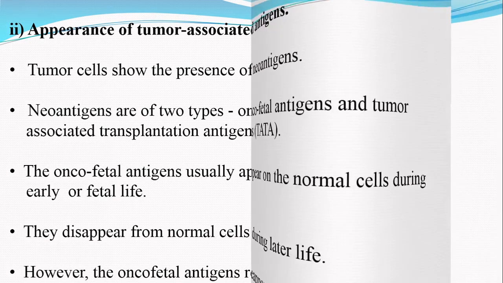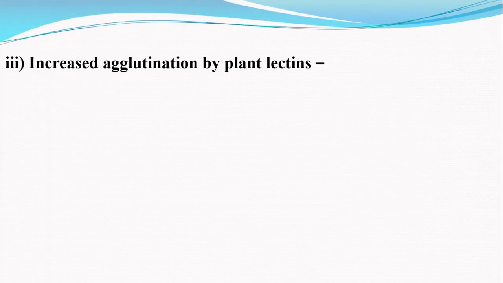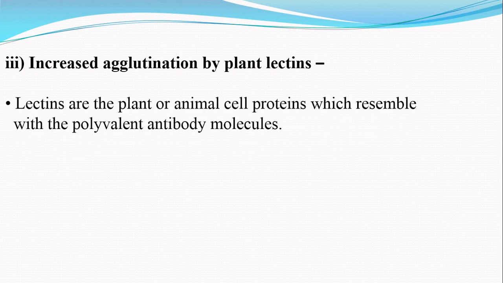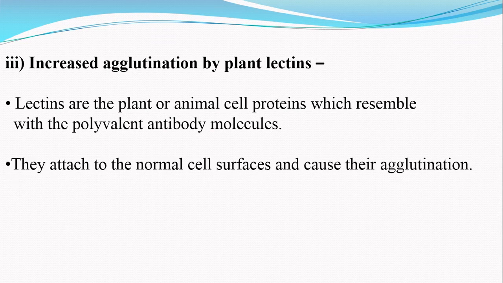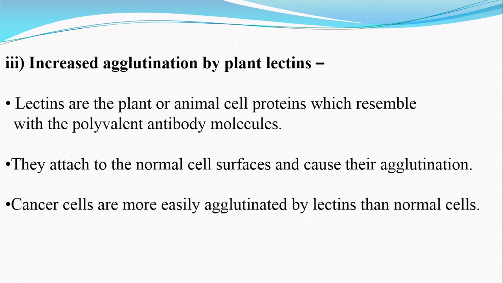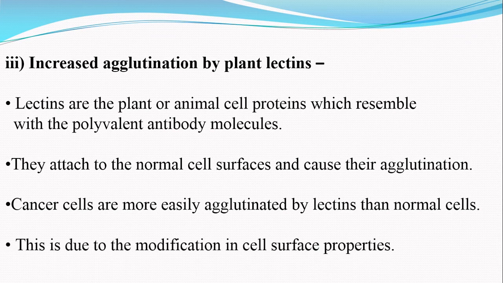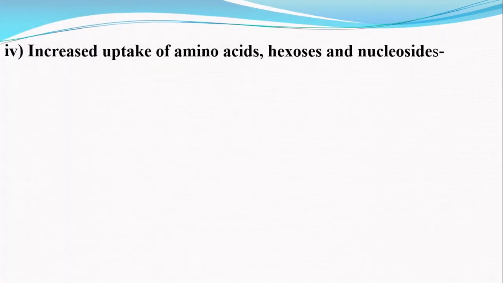The next kind of alteration in the cell membrane is increased agglutinability by the plant lectins. Actually, the lectins are plant or animal cell proteins which resemble polyvalent antibody molecules. They attach to the normal cell surfaces and cause their agglutination. The cancer cells are more easily agglutinated by the lectins than the normal cells, and this is due to the modification in cell surface properties. That means the cancer cells are easily agglutinated by the plant lectins than the normal cells.